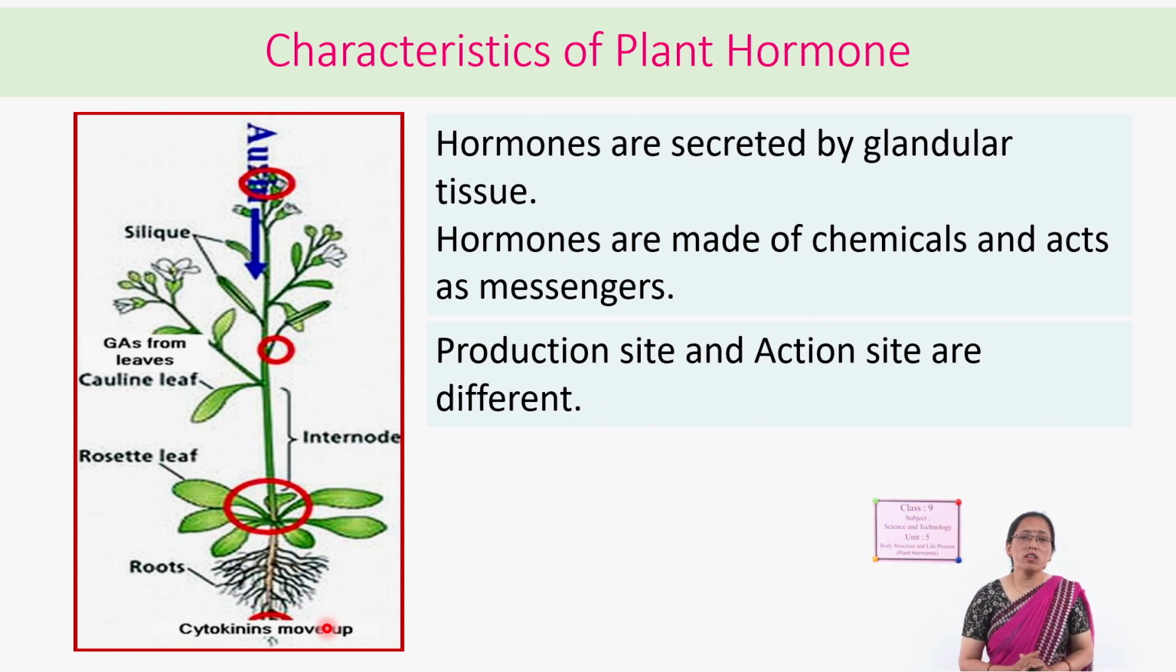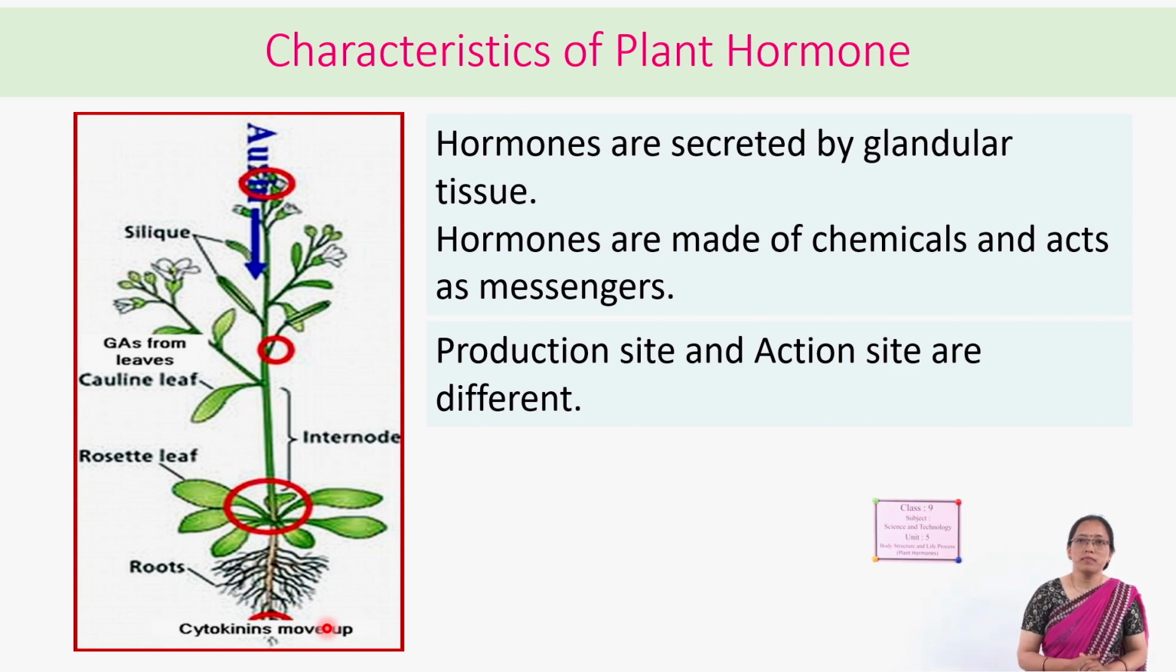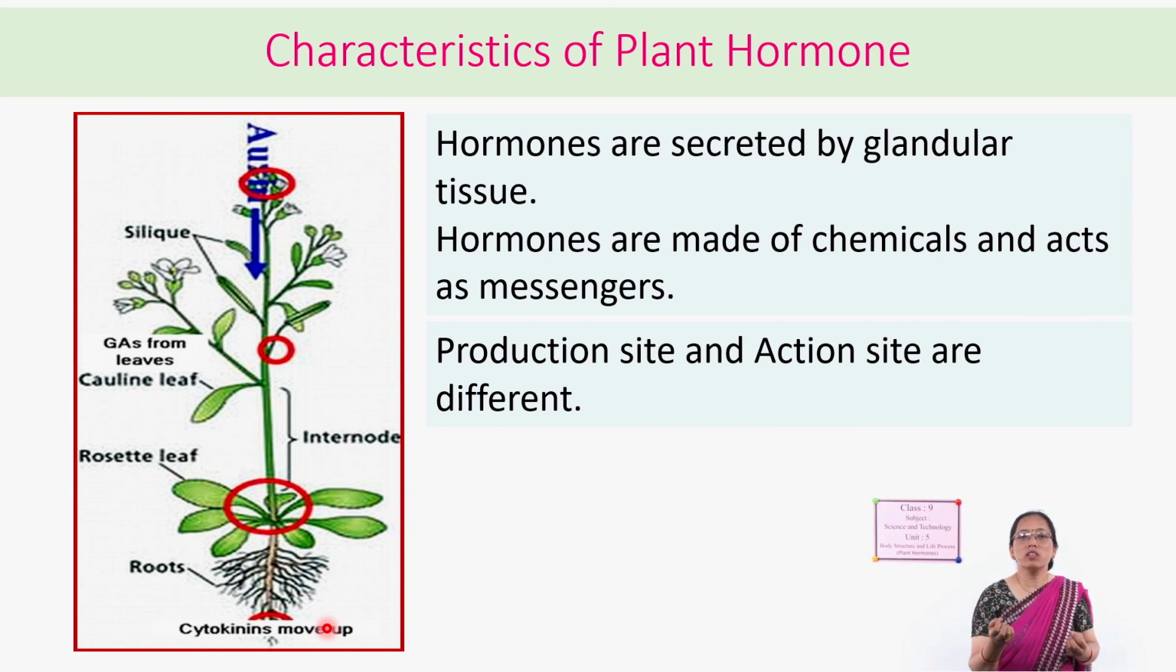So, what are the characteristics of plant hormones? We know that these hormones are secreted by the glandular tissue. What are glandular tissues? Already you have studied in the previous lessons. Special cells are present that have the capability to secrete some secretions. The special secretion of that glandular tissue is the hormone. These hormones are made up of various kinds of chemicals and they transmit or transfer messages from one part of the plant body to another part.